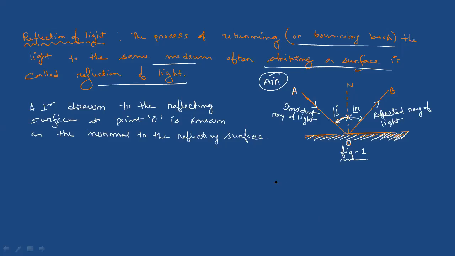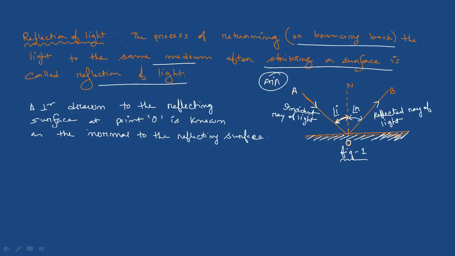Finished? Next, write down the definition of reflected ray of light. Underline it and write down: any ray of light which is reflected back by a reflecting surface is known as reflected ray of light.